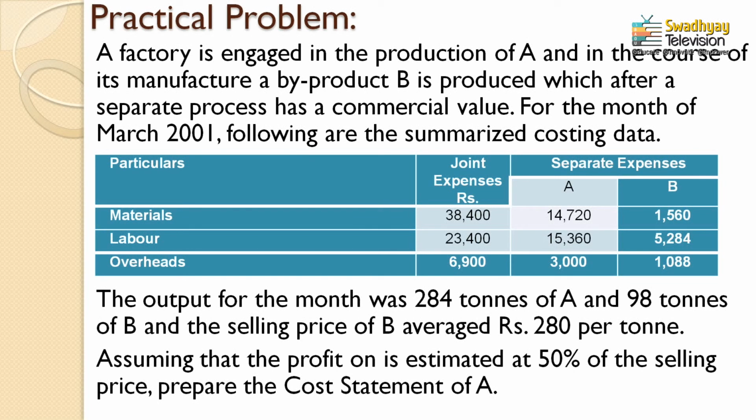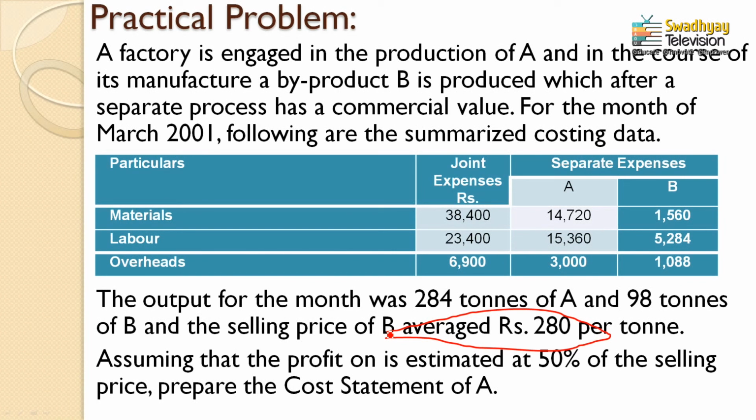is on average 280 per ton. Now see here, this is something very clearly informed: the selling price is given only for product B. It means that they do not have a selling price for product A. Here we have a selling price of only 280 per ton for product B. We have to be very clear to understand this, because the product A information is missing. Here we do not have product A information.